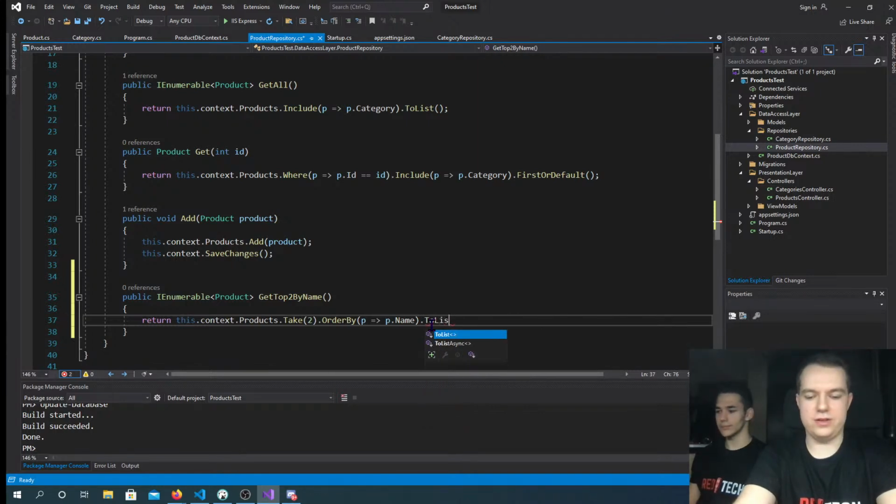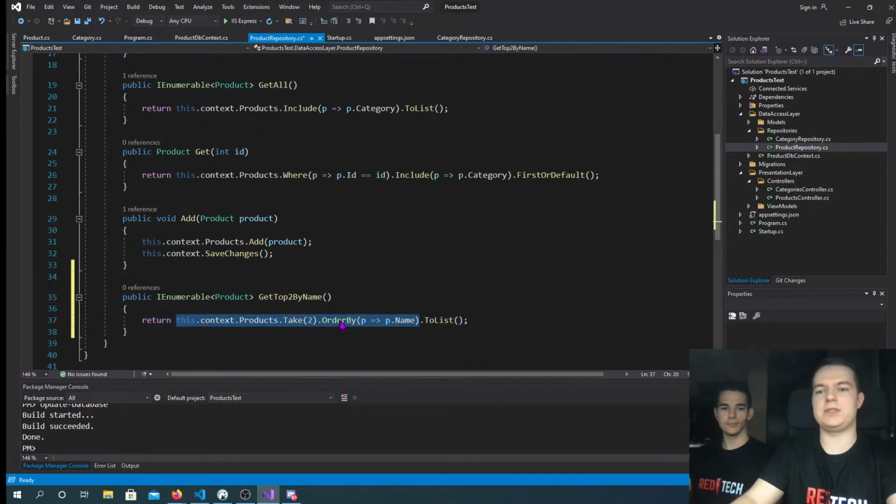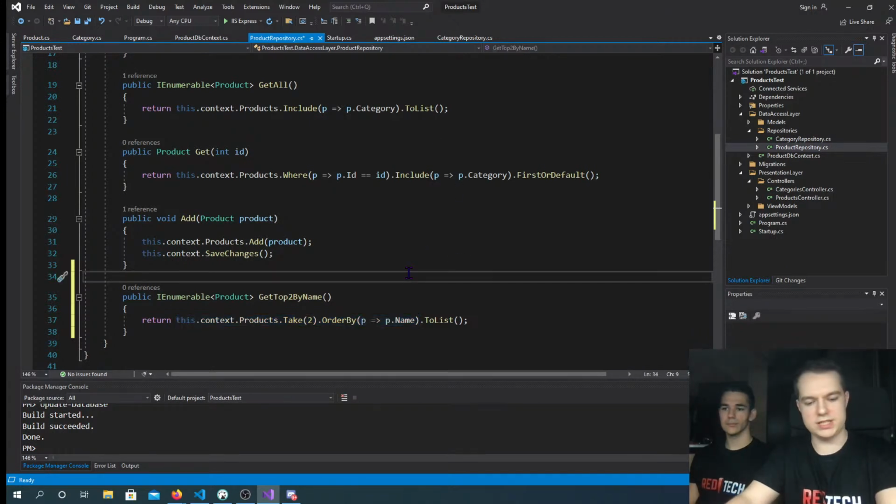Okay, so in the end, we want to convert it to a list. This would give us something that is like a query, and then we want that query to be converted to a list so that we can actually use it. So this is how you would make a method in the repository.